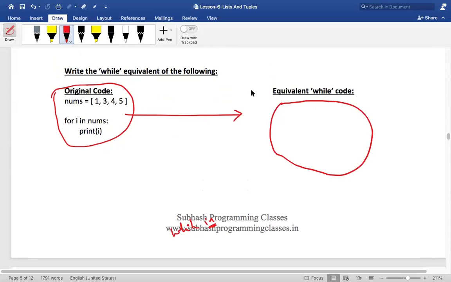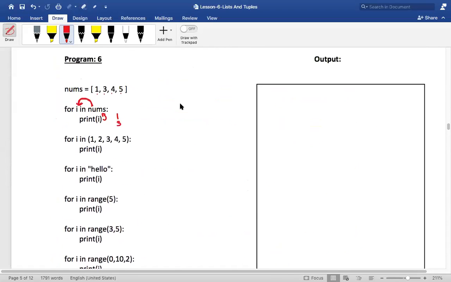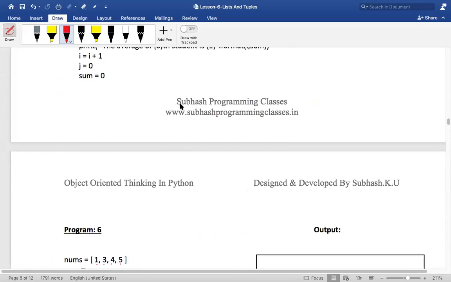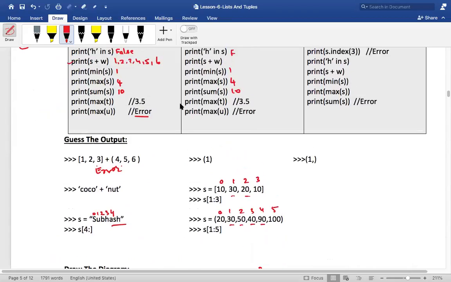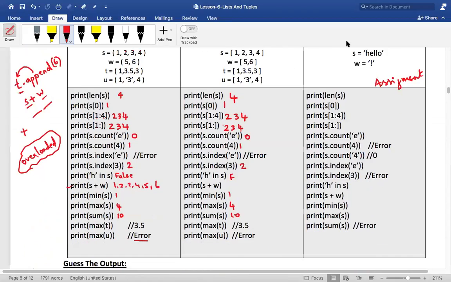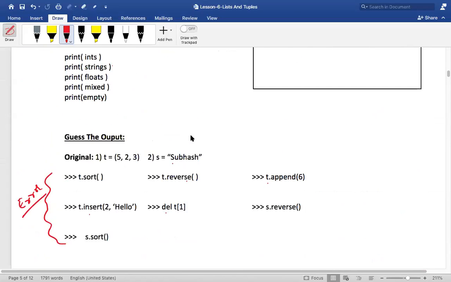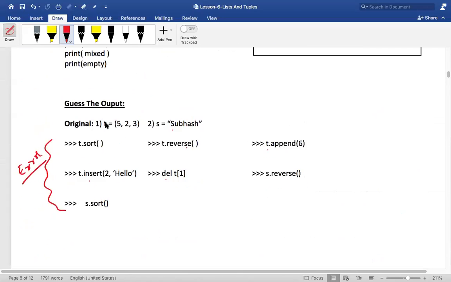By the way, how many assignments did I give you for today? This is one. The second one is what? I asked you to try out the range function. These programs you will do tomorrow, don't worry. Somewhere I asked you to do the string also, isn't it? The string functions also I want you to do. And these are giving you errors.